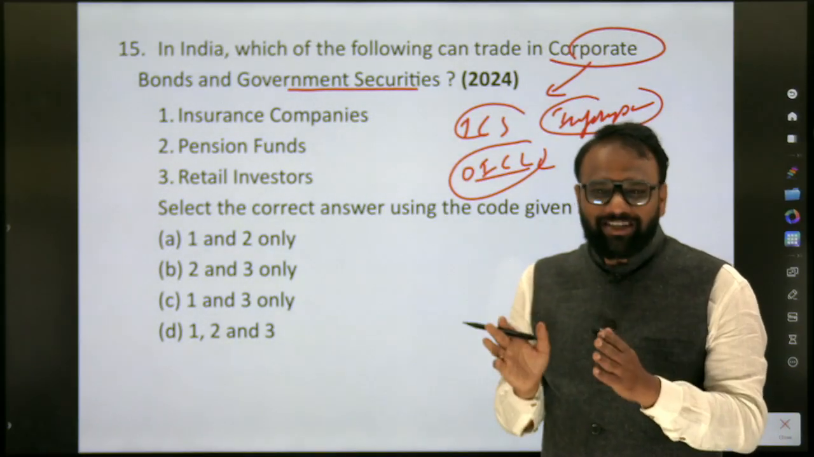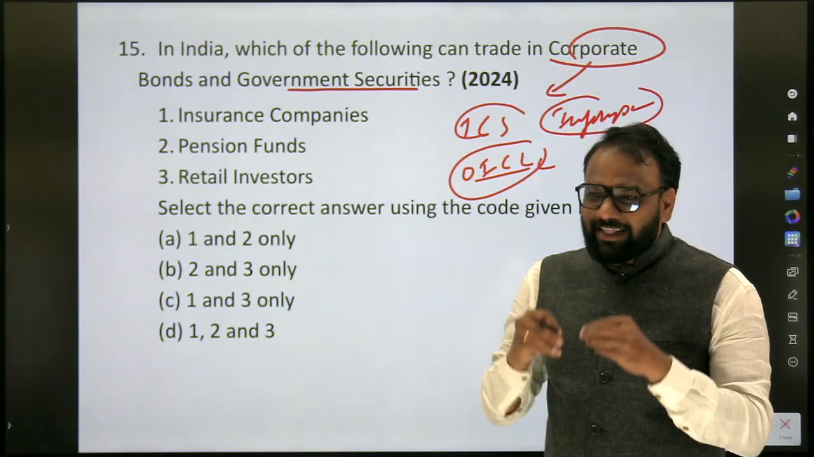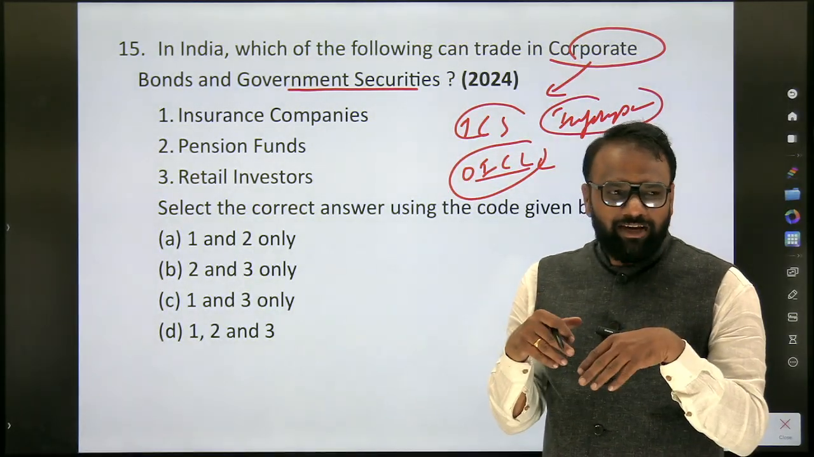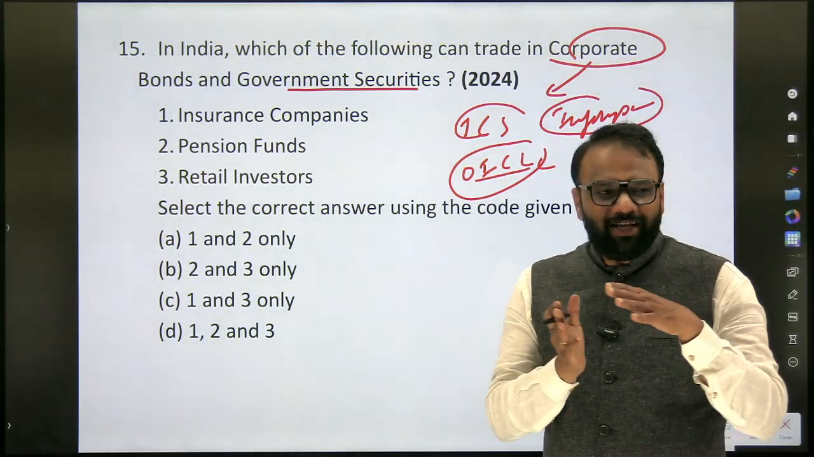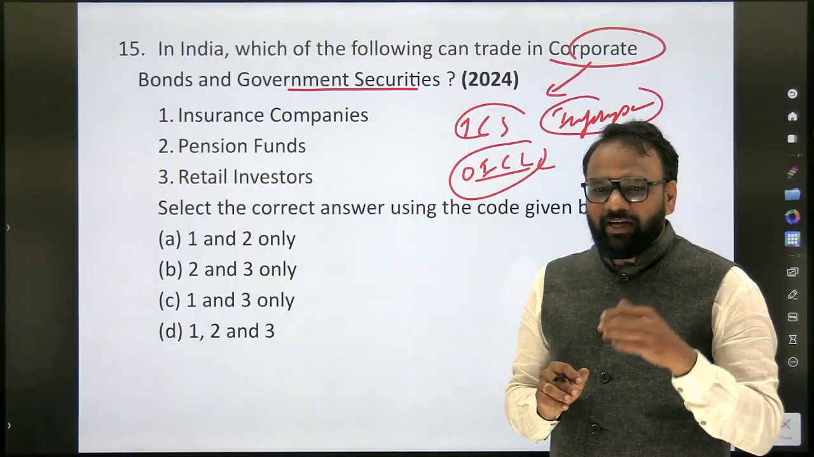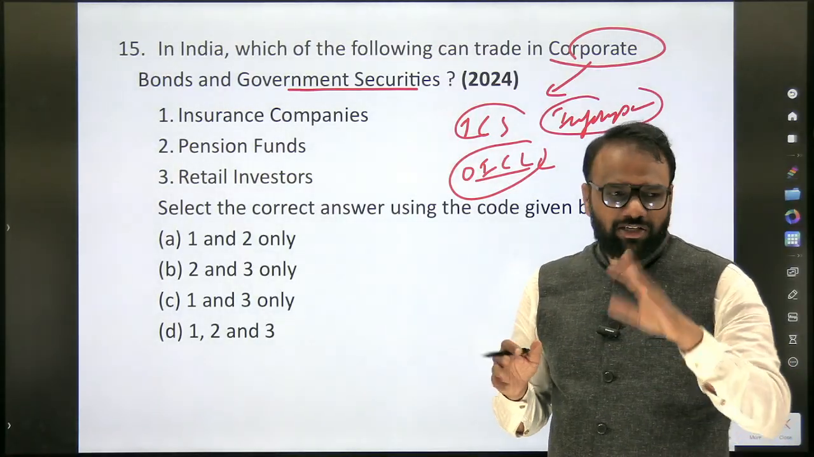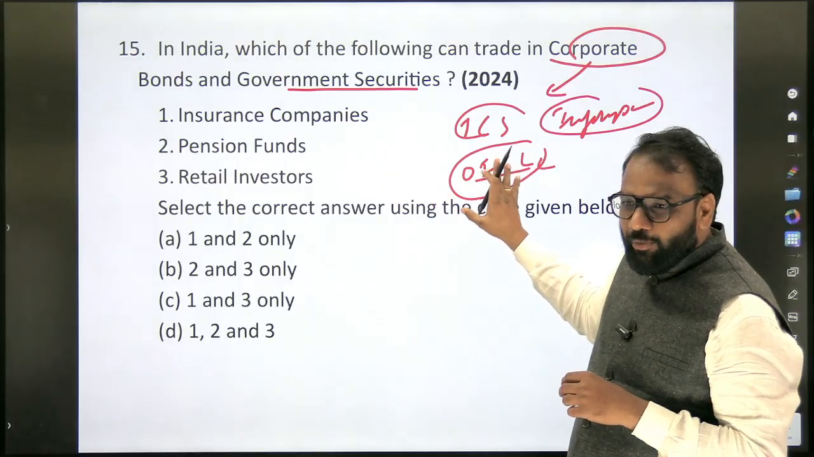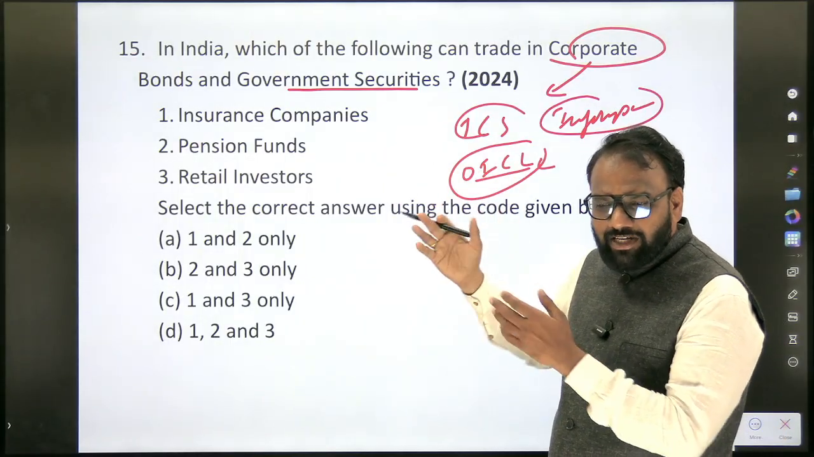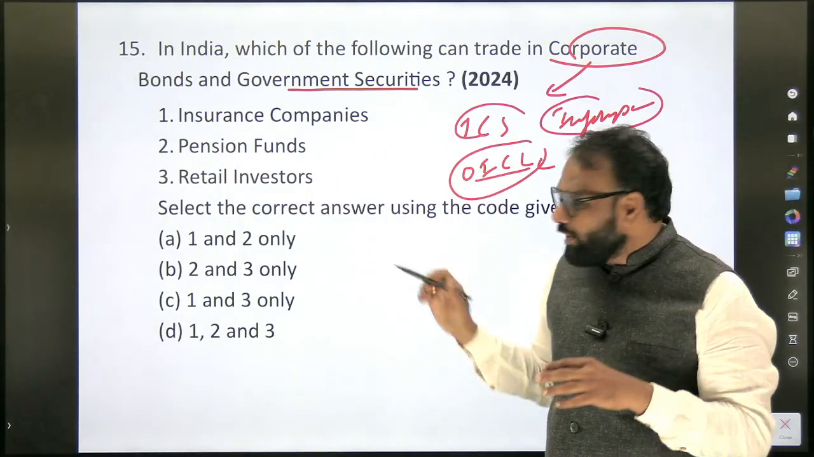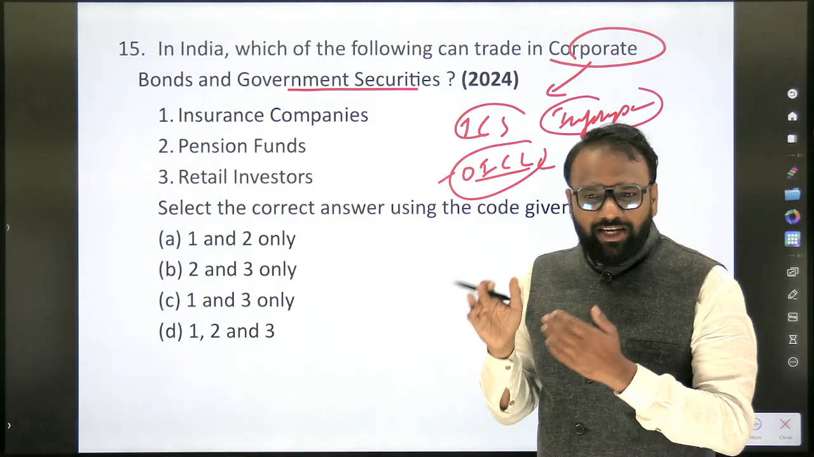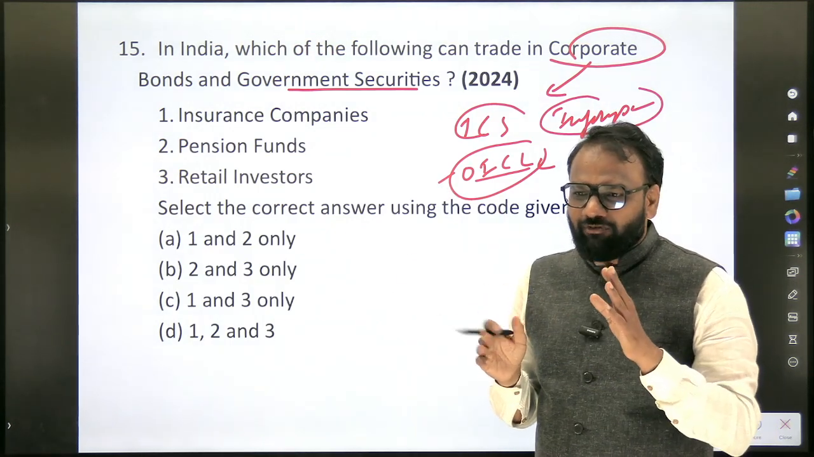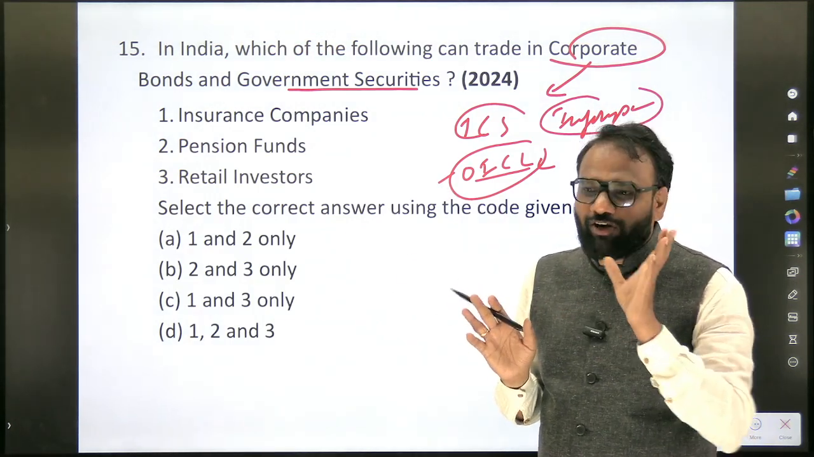Government security means when they sell the securities and get the money for some other spending purposes. It may be construction of roads or subsidies and all. So it will directly go to the government. In case of the OICL bond, when they sell the bonds and get the money, it will not go to the government, it will go to OICL. Even though OICL is a government company itself, it will not go to the Consolidated Fund of India.